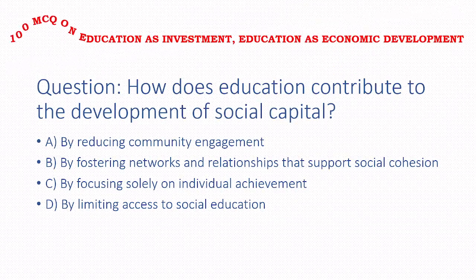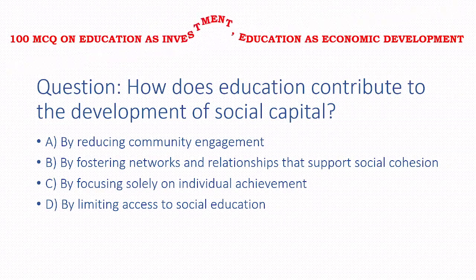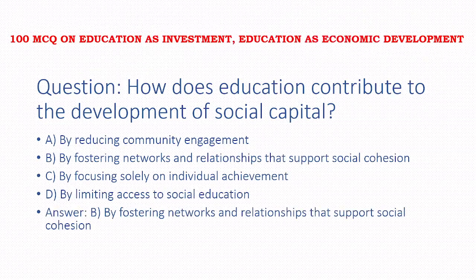Next, how does education contribute to the development of social capital? Options: by reducing community engagement, by fostering networks and relationships that support social cohesion, by focusing solely on individual achievement, by limiting access to social education. Answer of this question is option B, that is by fostering networks and relationships that support social cohesion.